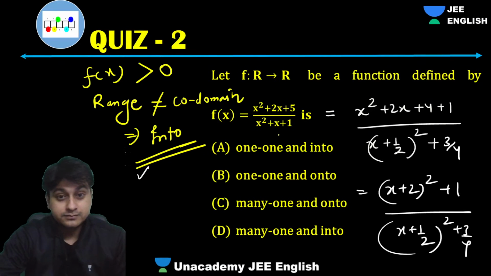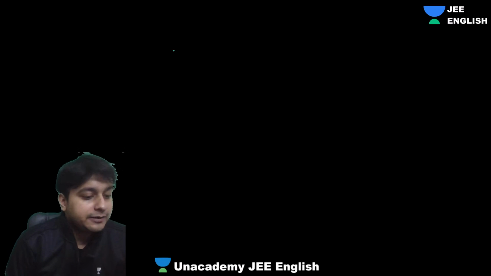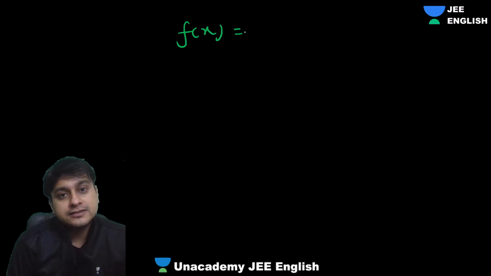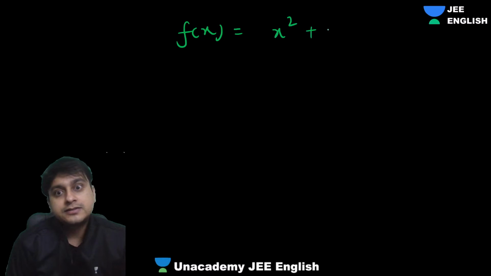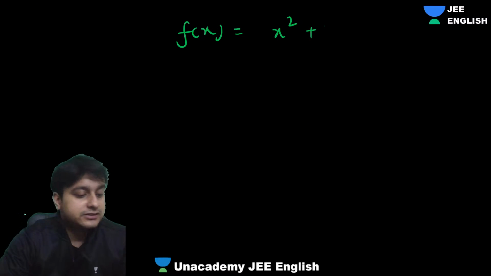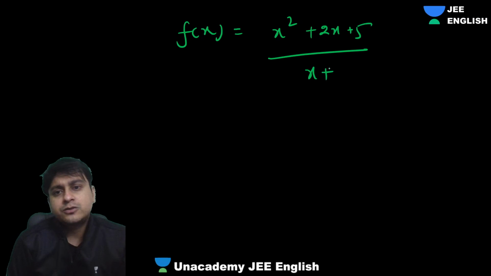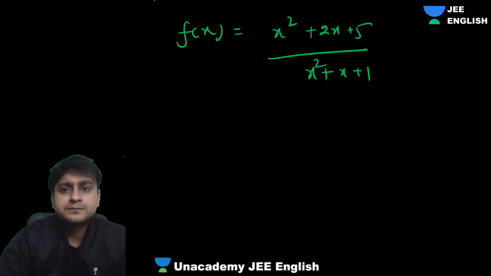Now, if you look at this thing, it is obviously an into function. Now, how to check whether it is many-one or one-one? That is not that difficult again. So f of x is nothing but x square plus 2x plus 5 upon x square plus x plus 1, right?